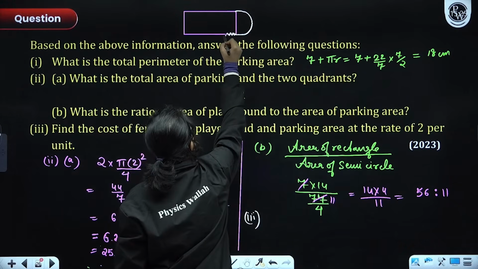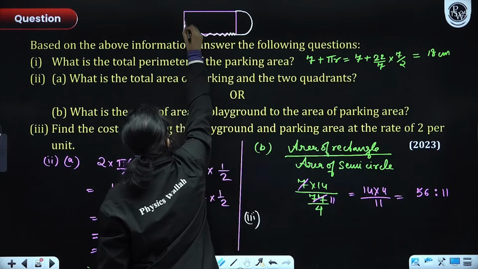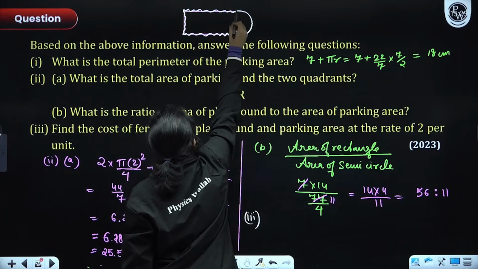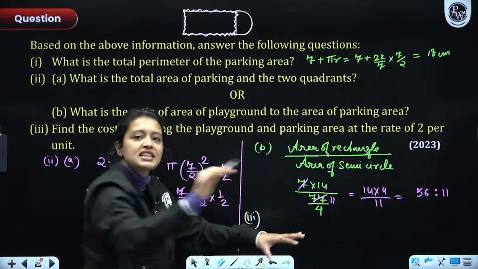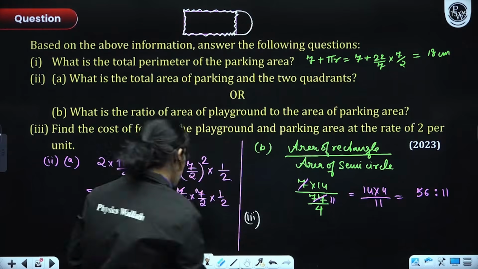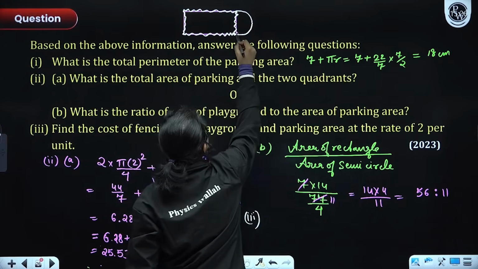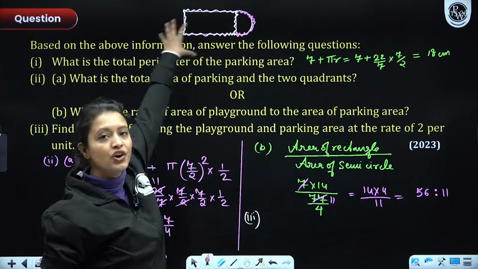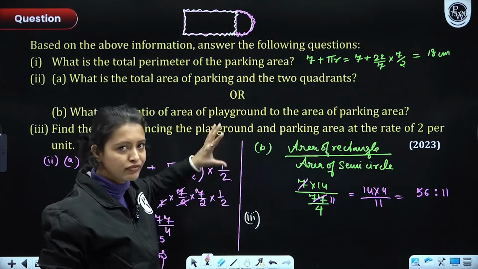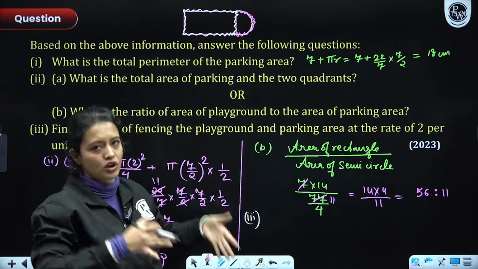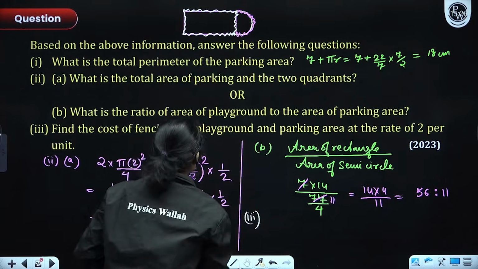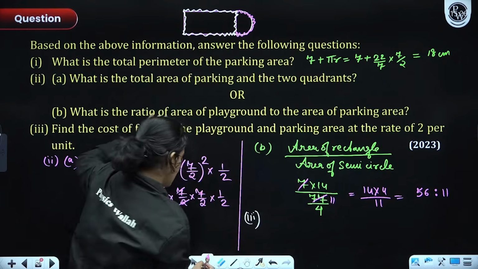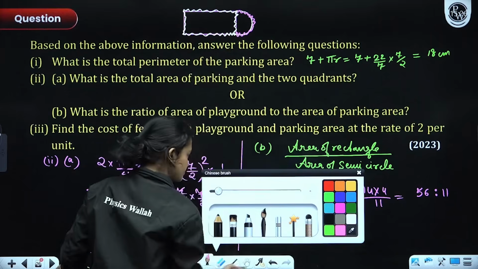We'll put fence here, okay? We'll put fence here, we'll put fence here and we'll put fence here. So this would fence our playground, right? Now we will obviously be fencing, as they have said, the parking area also. So the total length of the fence we have to find first of all, then multiply it by the rate to figure out the total cost. Okay? So first of all, see, let me write this down.